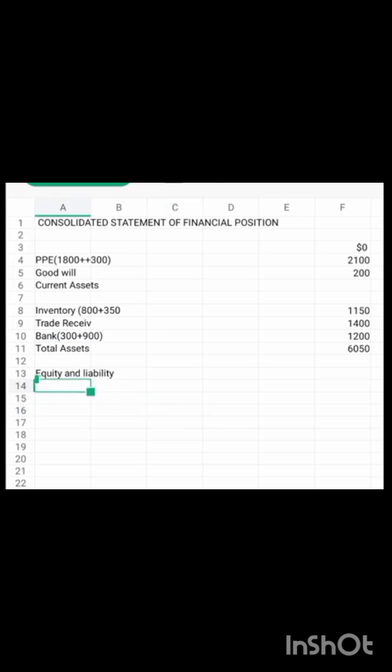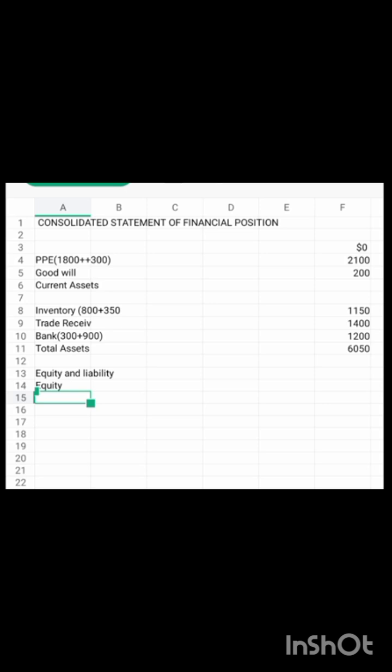Then equity and liability. So our equity now. Don't forget, when you are consolidating, you don't consolidate the equity of the parent with the subsidiary, because the equity of the subsidiary has been acquired and you have already taken that into consideration in your retained earnings. Do you get?